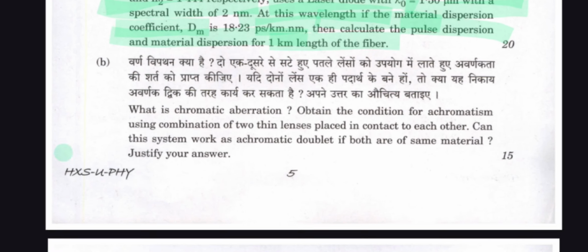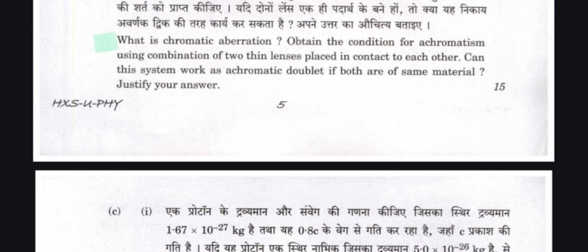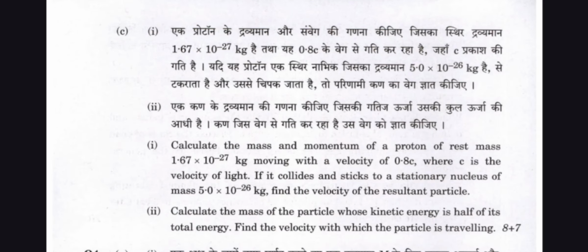And question B is here. What is chromatic aberration? Obtain the condition of achromatism using a combination of two thin lenses placed in contact with each other. Can this system work as an achromatic doublet if both are of the same material? Justify your answer. And question number C.